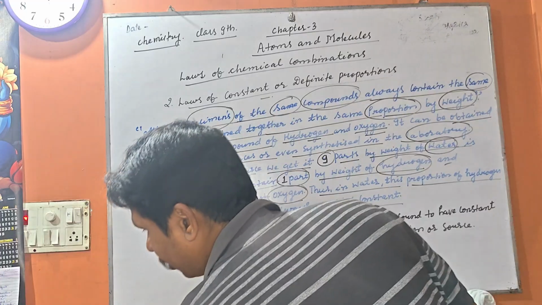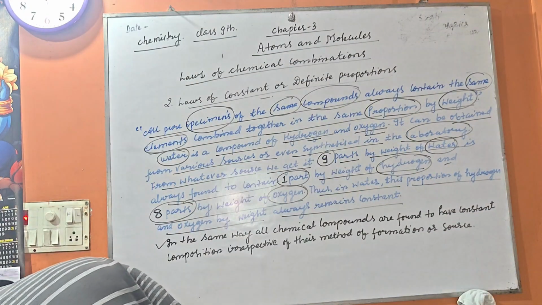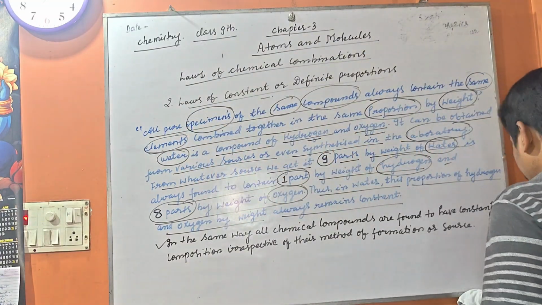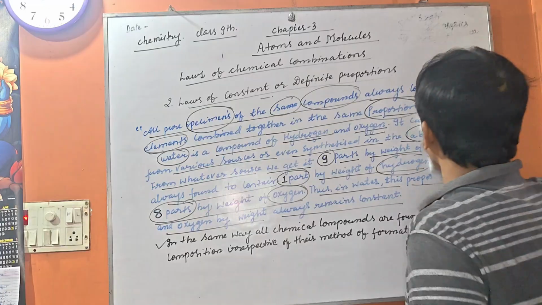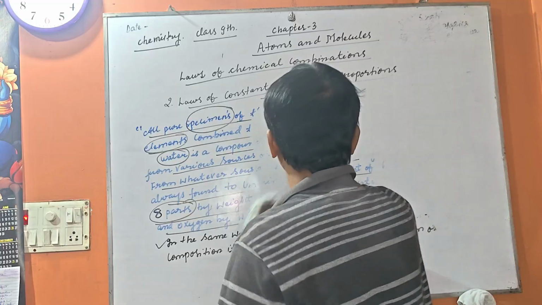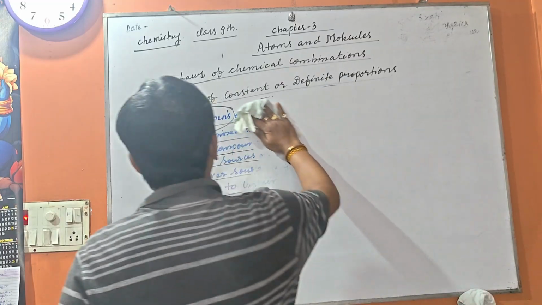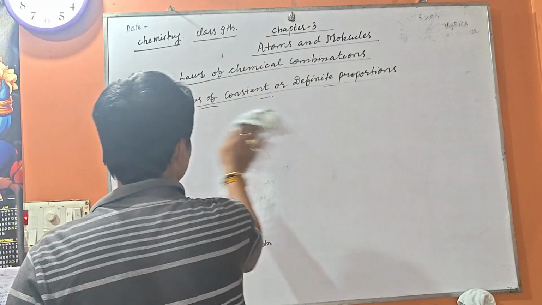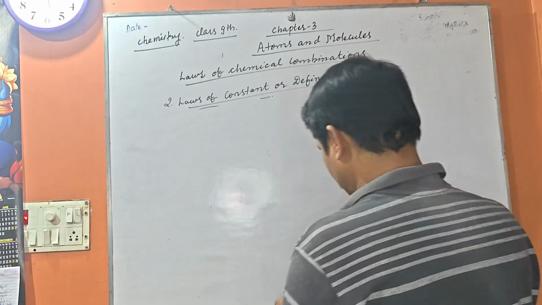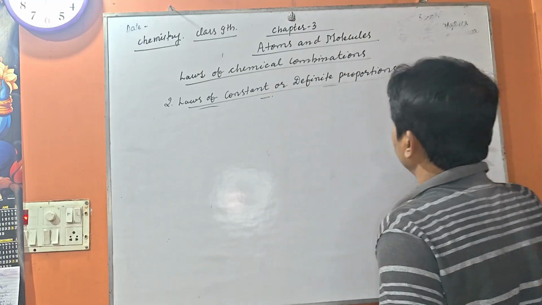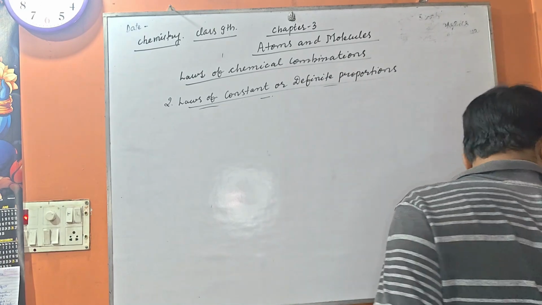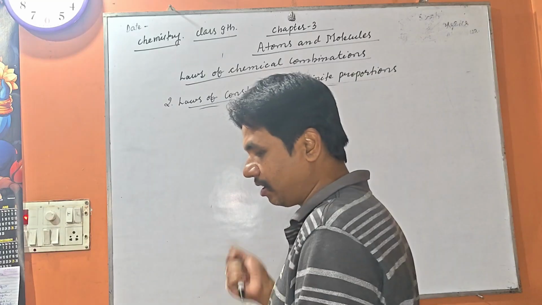In the same way, all chemical compounds are found to have constant composition irrespective of their method of formation or sources. Right now we are going to discuss the explanation of the law of constant proportion. Let us understand the formulation of the law of constant or definite proportion in a very simple way, along with its experimental value.